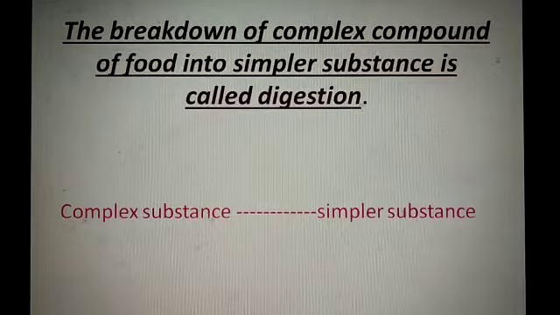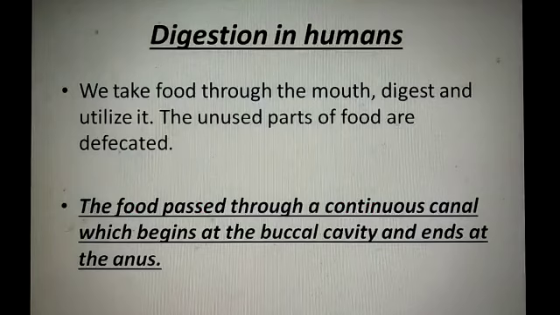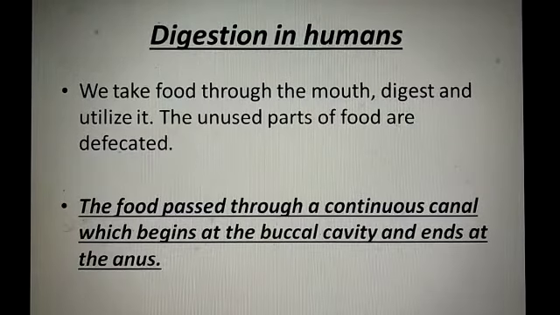Then we read about digestion. What is digestion? The breakdown of complex compounds of food into simpler substances is called digestion. Then we read today digestion in humans. So this is our topic. Today's topic: digestion in humans.